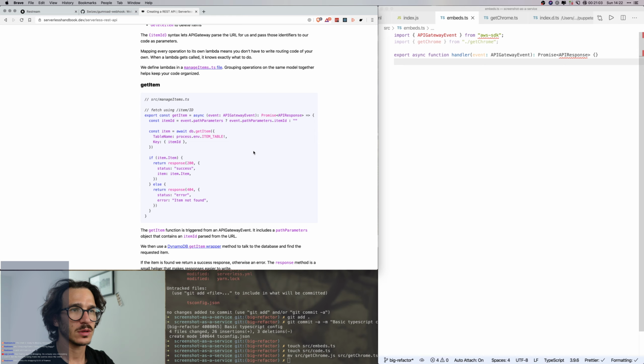So let's see, got that, and we say const browser is await get Chrome. We've got that. Then we take the screenshot, and we are going to change that into an embed screenshot.